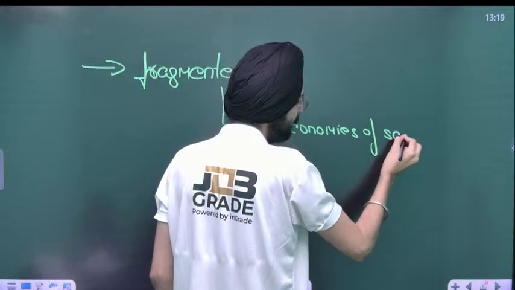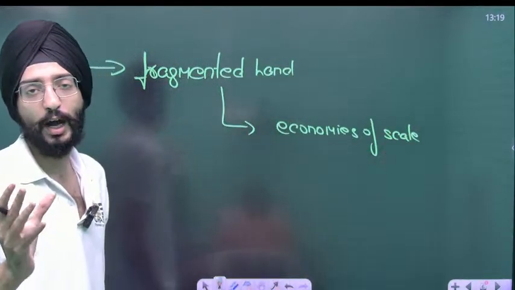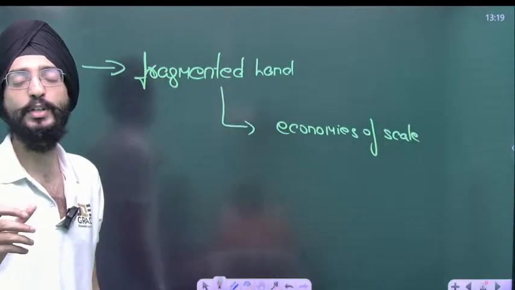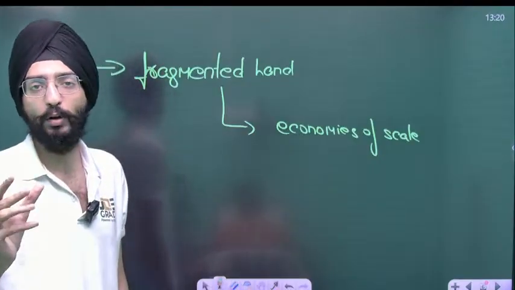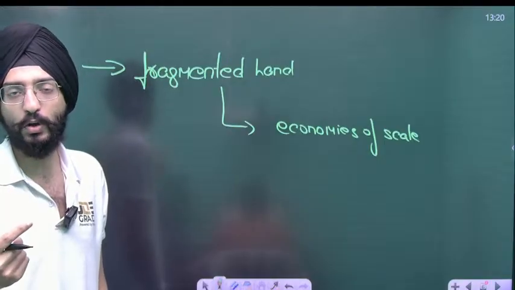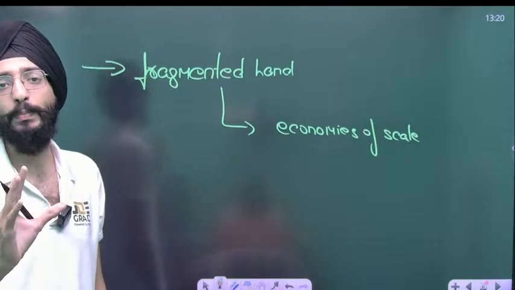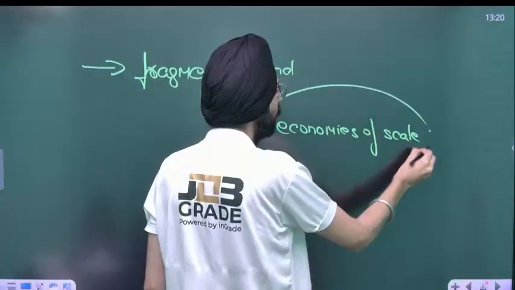So, sir, you must have seen that example. Whenever you purchase a large quantity of things in a wholesale market, you get a certain amount of discount. That's because it's getting economies of scale. But if you purchase an individual commodity in the market, it will again increase your cost, because economies of scale doesn't apply on a lower volume. It does apply on a large volume. I hope you get this point.